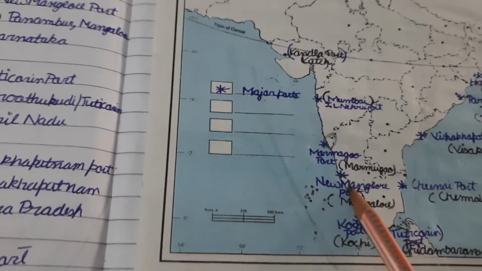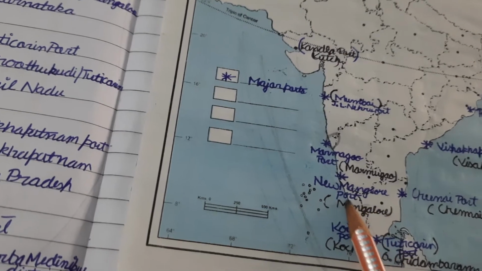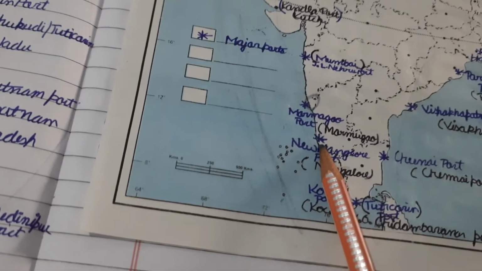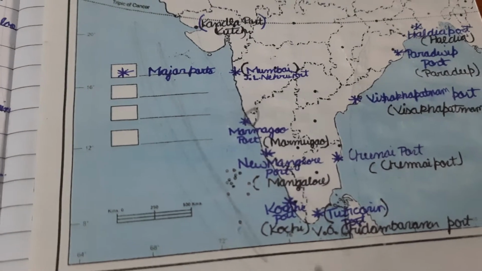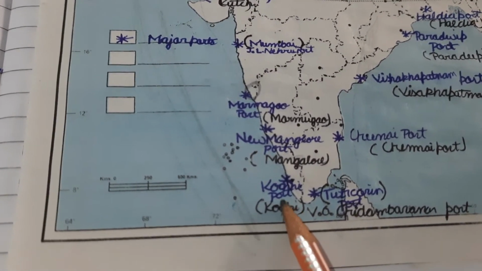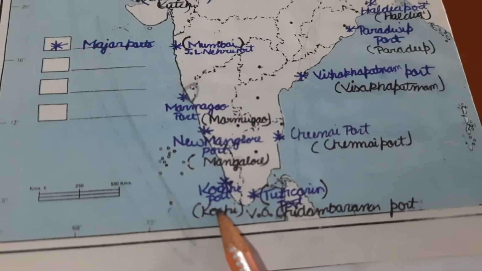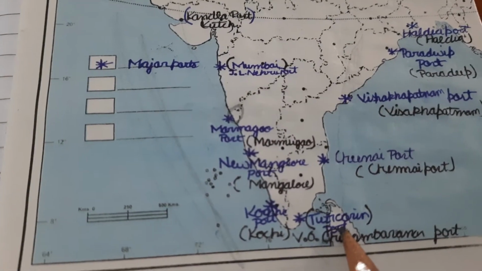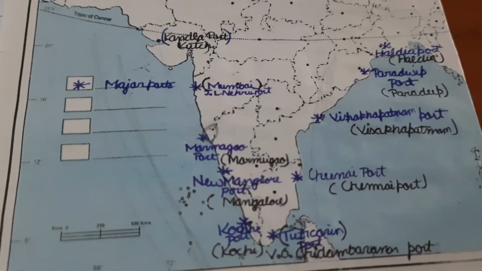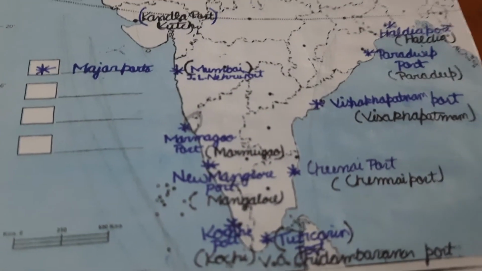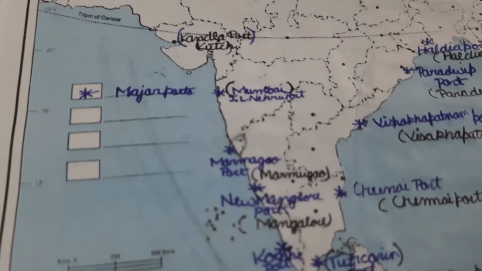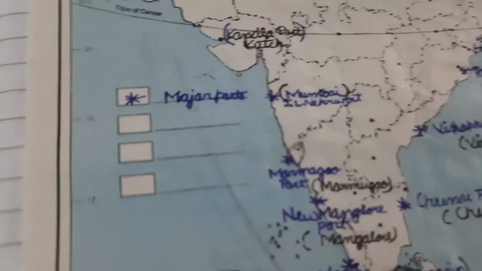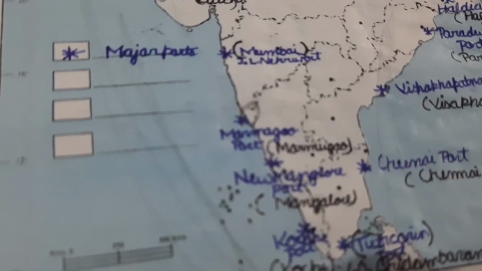Then I have located this one, New Mangalore, in the part of Karnataka. Then I have located Kochi port, on the southern side of Kerala. Then simultaneously here it is Tuticorin, in Tamil Nadu. You may learn it with the help of T for Tamil Nadu and T for Tuticorin, K for Kerala, K for Kochi. So don't get confused regarding these ports.